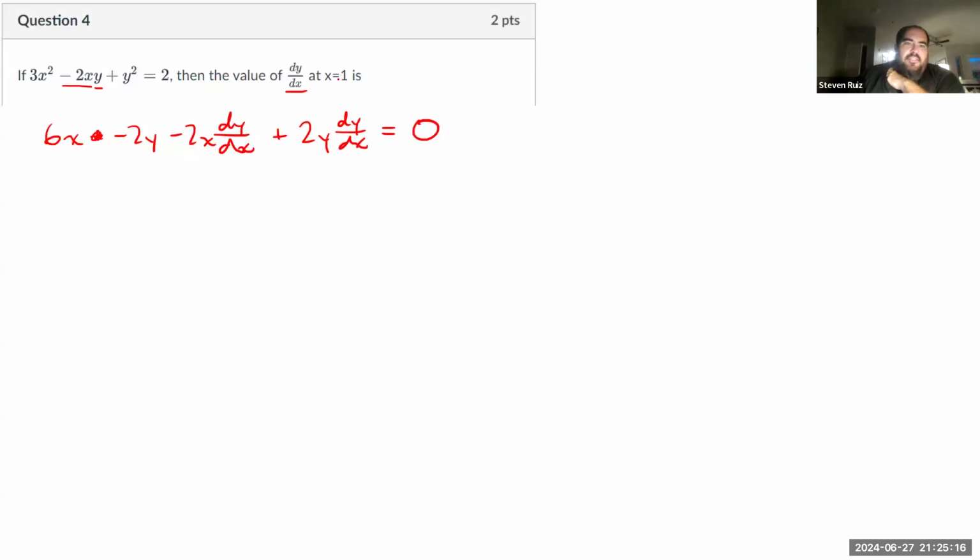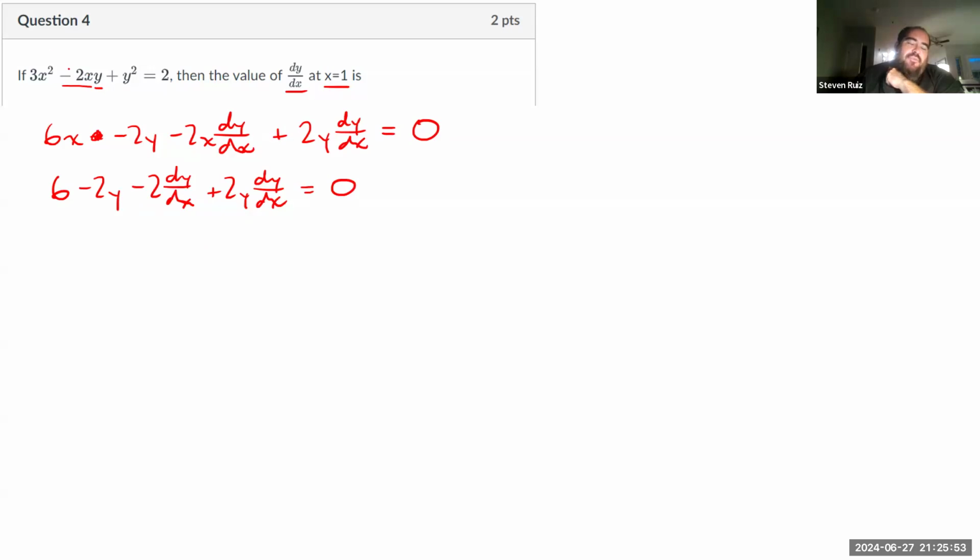What I'm going to do is substitute 1 in for x. So 6 times 1 is 6, minus 2y, minus 2 times dy/dx, plus 2y times dy/dx equals 0. And now I'm going to start moving things around because I want to solve for dy/dx. Actually, I can go a little further here. I did not substitute anything in for y, but what I can do is this.